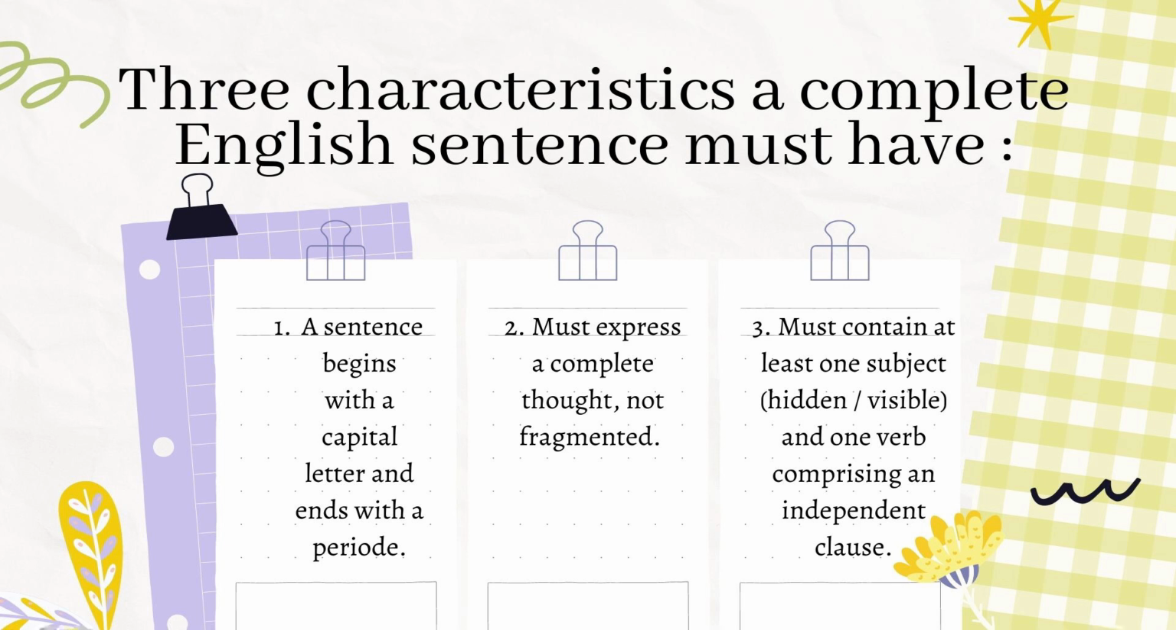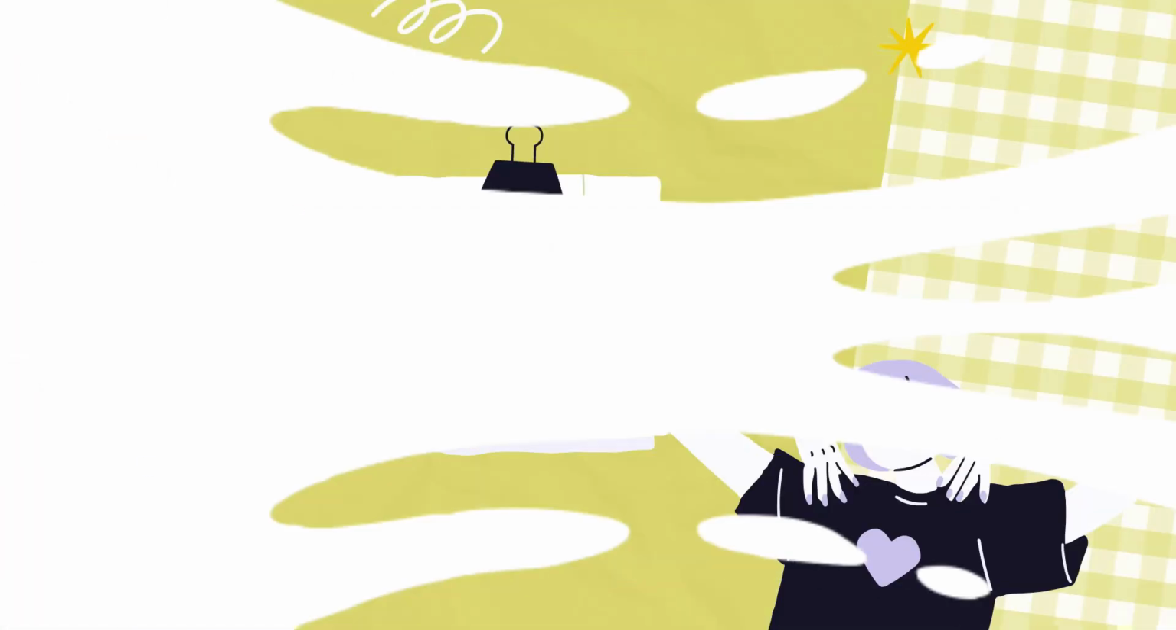In English, a complete sentence must have three characteristics. The first is a sentence begins with a capital letter and ends with a period. Number 2 is it must express a complete thought, not a fragment. Number 3 is it must contain at least one subject and one verb, comprising an independent clause.